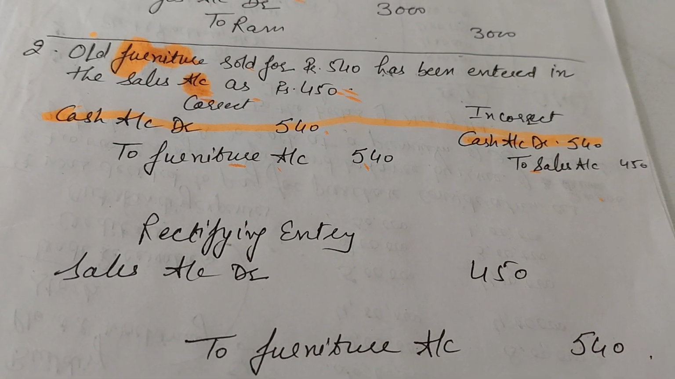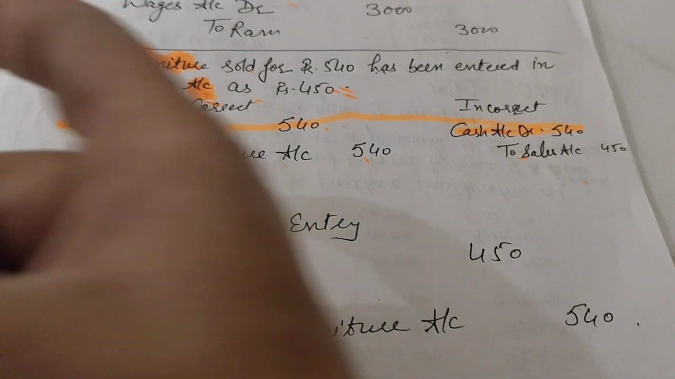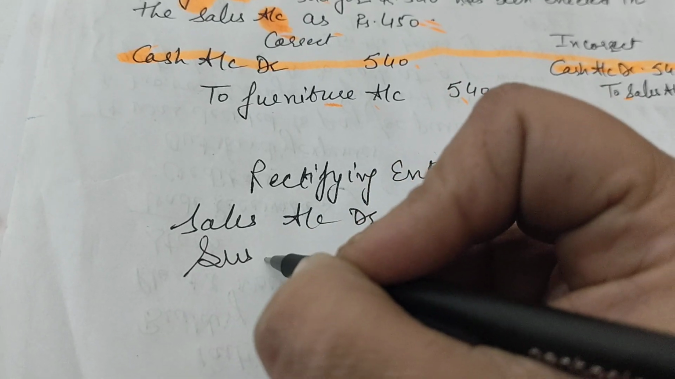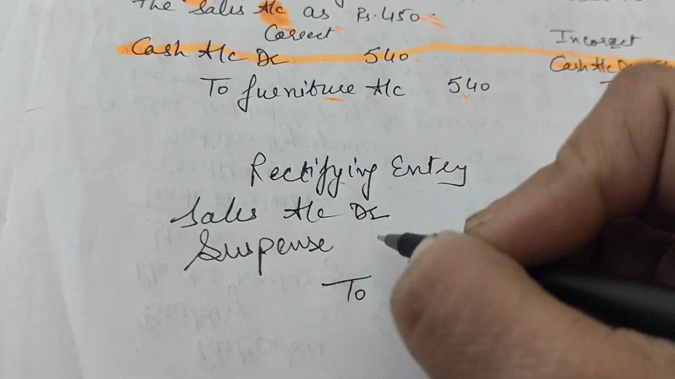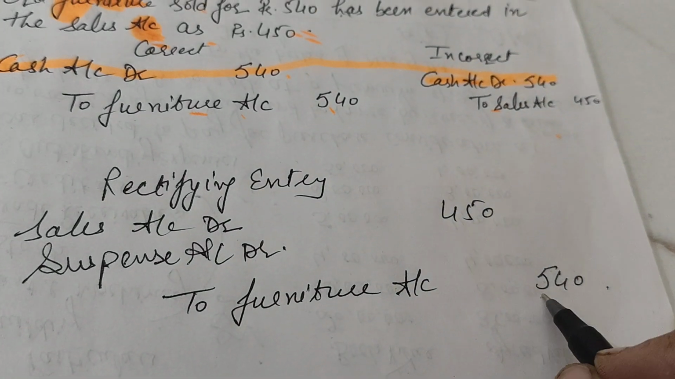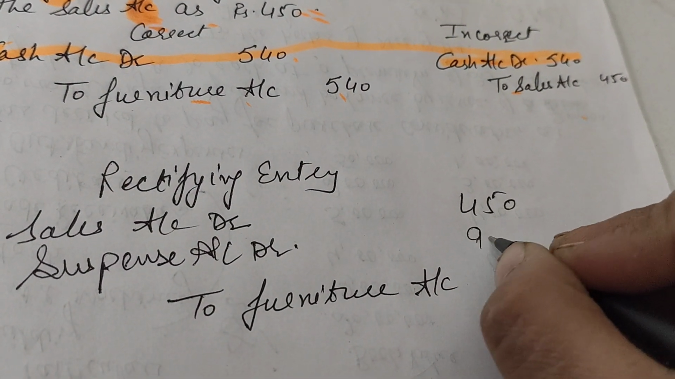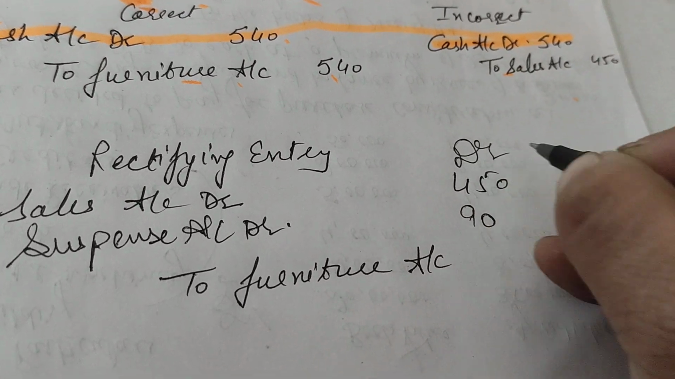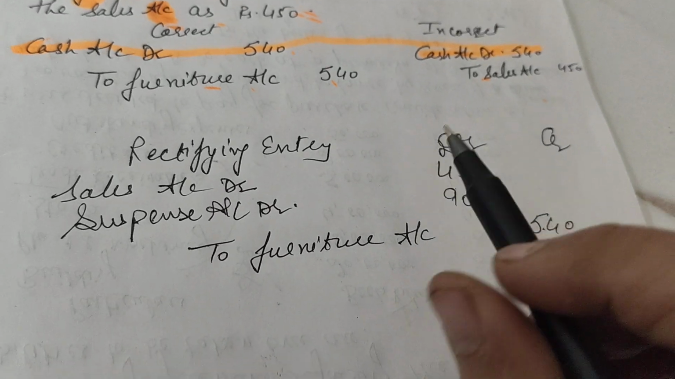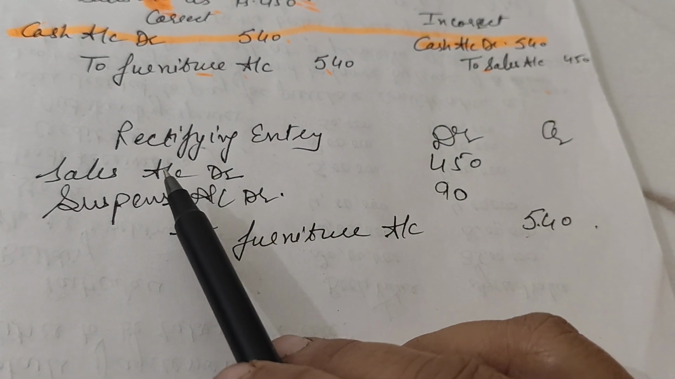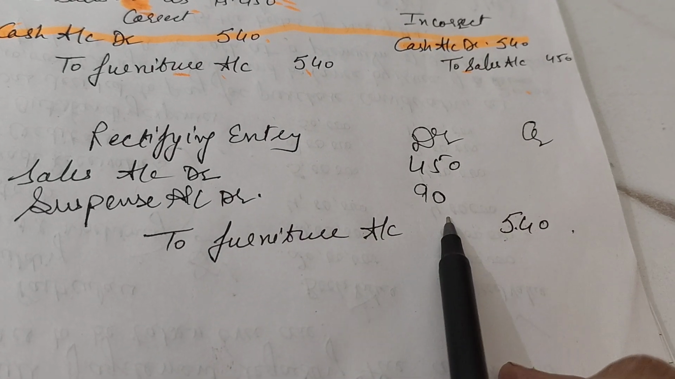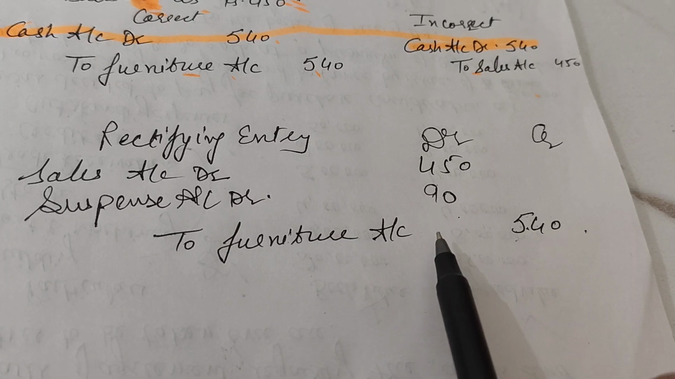Now where would the difference go in this particular case? Here the difference would be transferred to the suspense account. So we will write suspense account debit with the difference of the amount here, that is 90 rupees. So the debit balance should be equal to the credit balance of the journal. So what is the actual right rectifying entry over here? Sales account debit 450, suspense account debit 90 to furniture account with rupees 540.